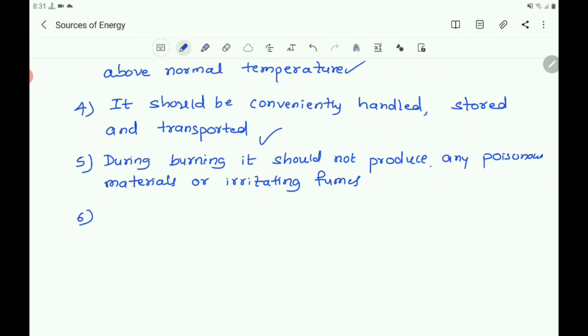And next you can write, its combustion rate should be steady and controllable.